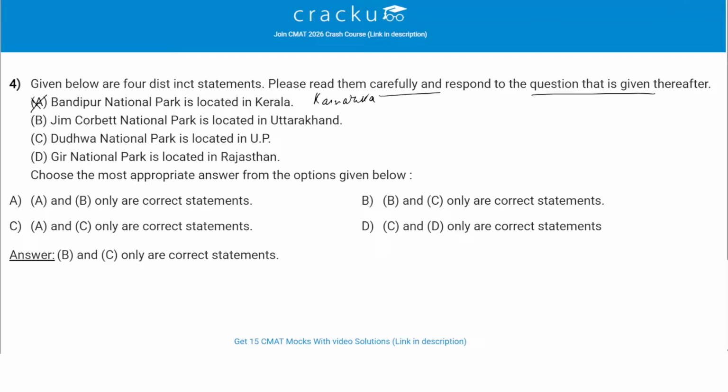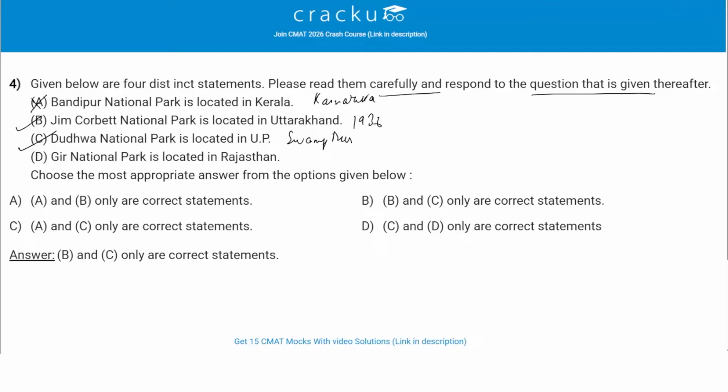Jim Corbett National Park is located in Uttarakhand. Yes, this is correct. It is India's first national park, established in 1936, and is known for its Bengal tigers. Then Dudhwa National Park is located in UP. This is also correct. Dudhwa National Park is in Uttar Pradesh, situated along the Indo-Nepal border, known for swamp deer and tigers. So swamp deer are very famous here.